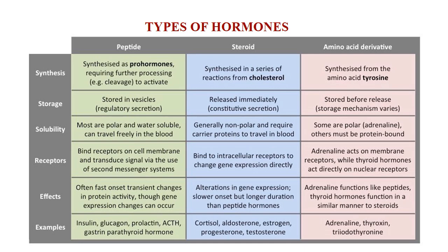The classification of hormones is determined by their origin and not by the type of their function.